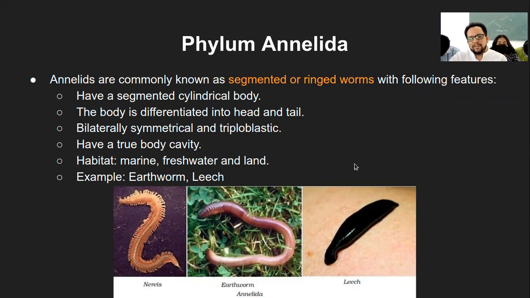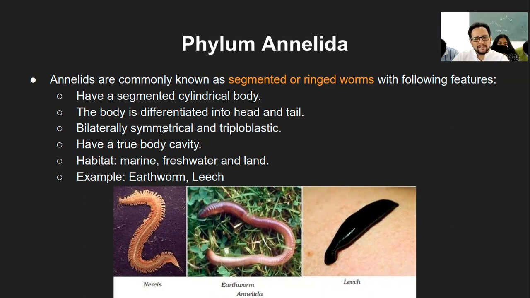That is an indication of this Annelida category. Any organism which has a segmented body or ringed type of structures is from the category of Annelida. So they have a segmented cylindrical body. The body is differentiated into head and tail, that is the front and back part.